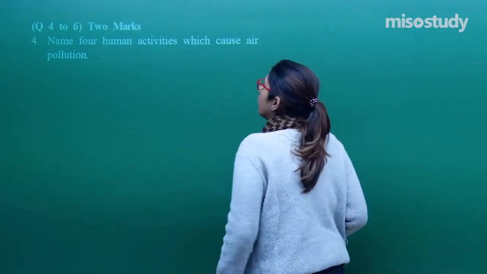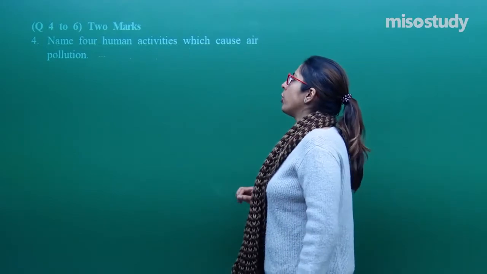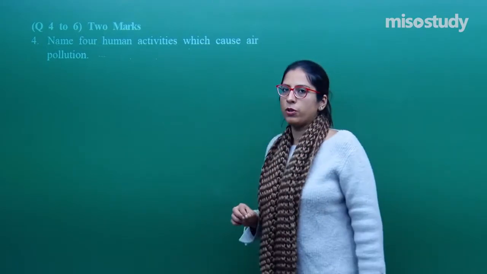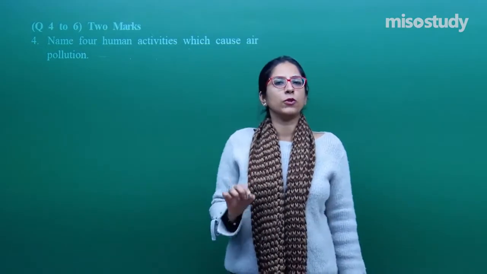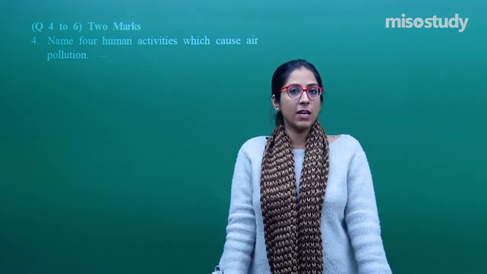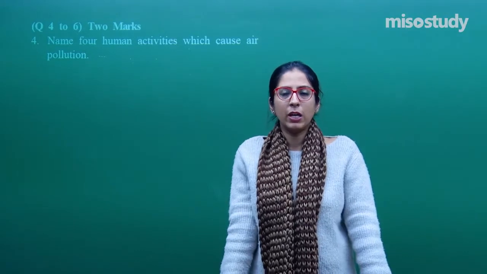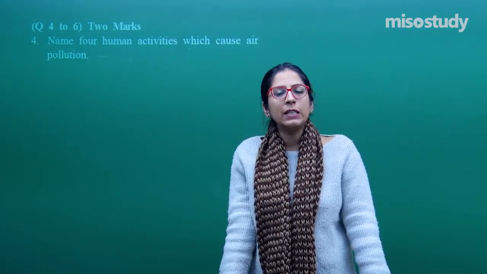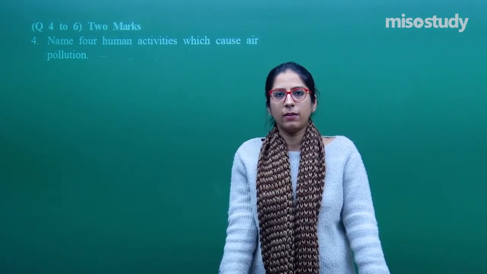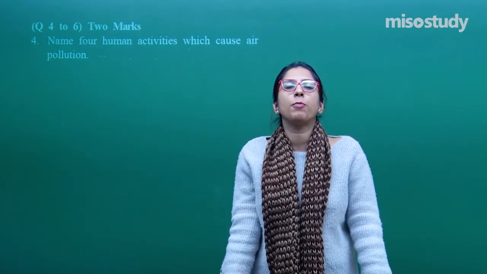Now, name 4 human activities which can cause air pollution. If I ask you one question, we have already discussed this in the session: what do you mean by air pollution? How can you define air pollution? Air pollution is a decrease in the quality of air due to the presence of pollutants.